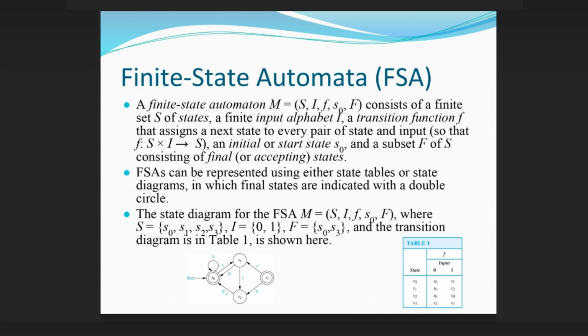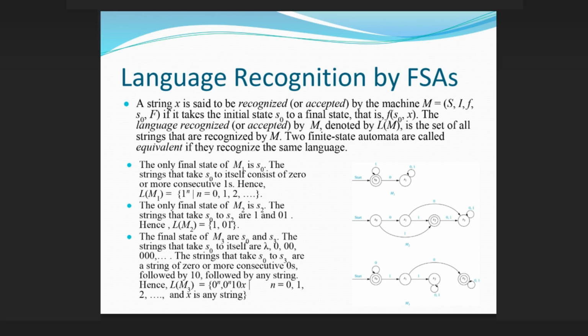FSAs can be represented using either state tables or state diagrams, in which final states are indicated with a double circle. The state diagram for the FSA M = (S, I, f, s0, F), where S = {s0, s1, s2, s3}, I = {0, 1}, F = {s0, s3}, and the transition table as in Table 1 is shown here.